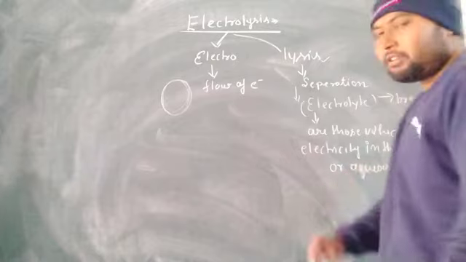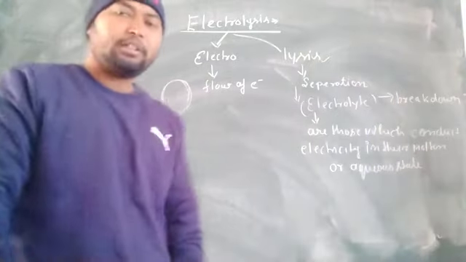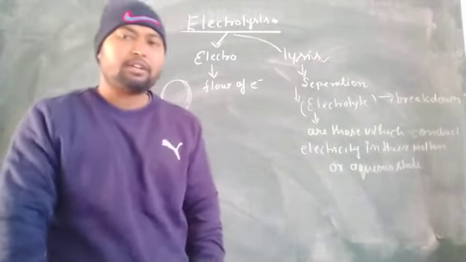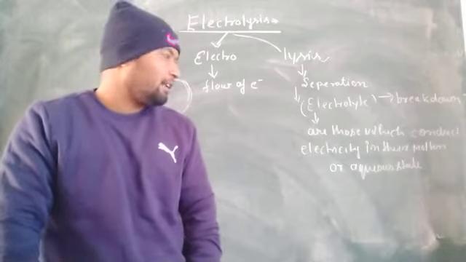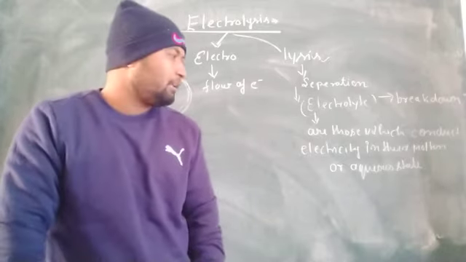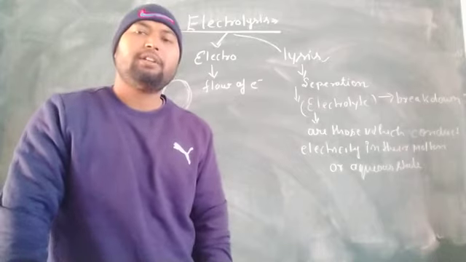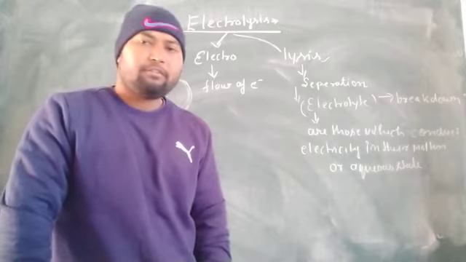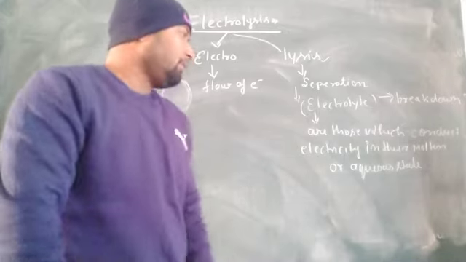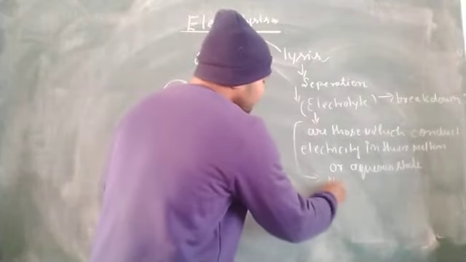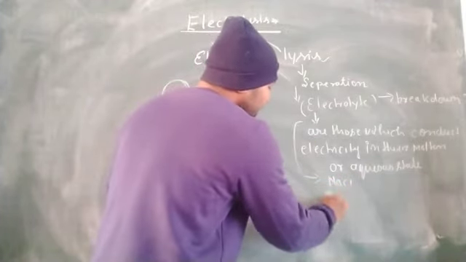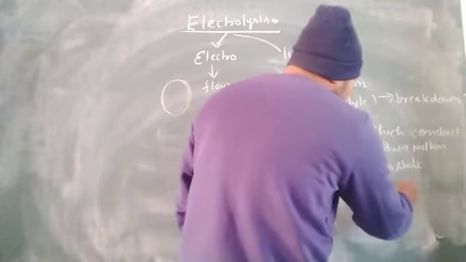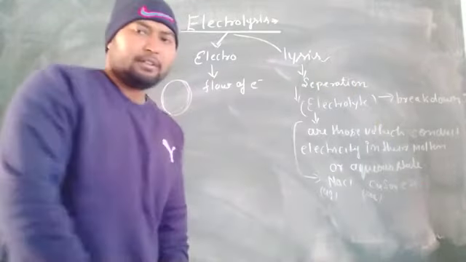Okay, why is the molten and aqueous state necessary? Because in dry electrolytes, ions are tightly packed with the help of force, so they are not free to move. So electrolytes only conduct electricity when they are present in aqueous or molten states, because then their ions are free to move. Some electrolytes, for example aqueous NaCl, copper sulfate, etc. These are the electrolytes.